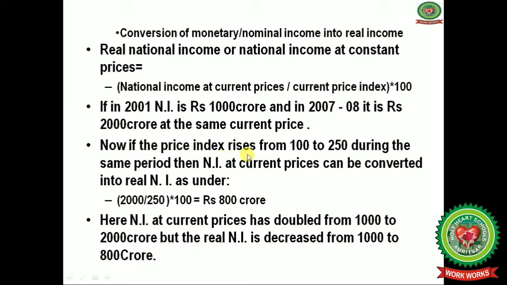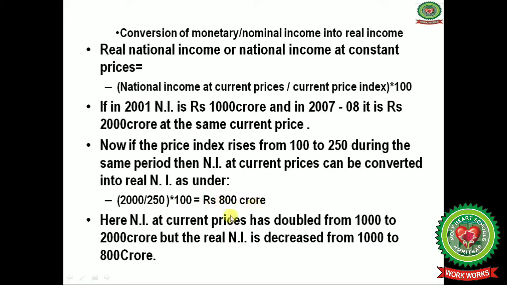Now if the price index rises from 100 to 250 during the same period, then national income at current prices can be converted into the real national income as follows: national income at current prices, that is 2000 given, divided by 250, the current price index, multiplied by 100.